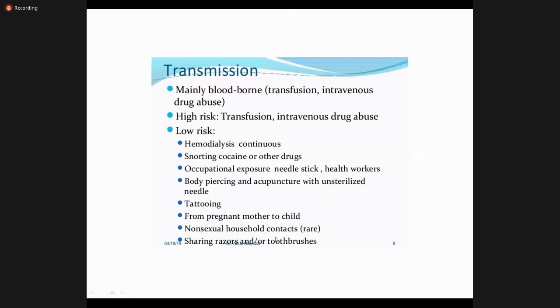From pregnant mother to child and non-sexual household transmission is rare, as I've already discussed. It is not transmitted from utensils, kissing, or touching hands. But with the sharing of personal items like razors and toothbrushes, it can cause transmission.